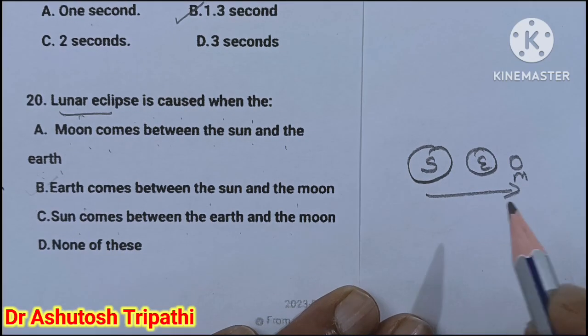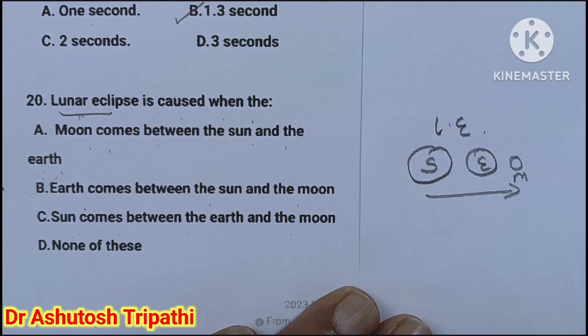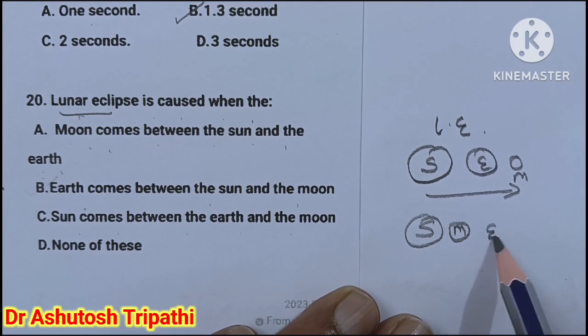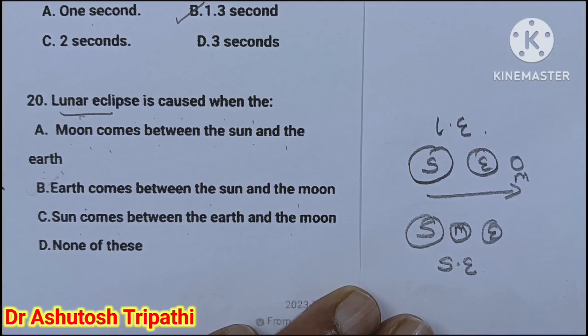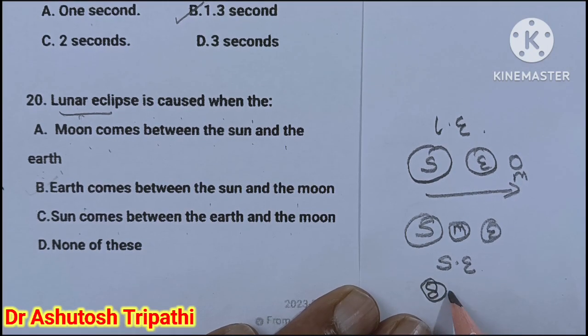But if it is reversed, the sun is here, the moon is here, and the earth is there, then this is known as a solar eclipse.